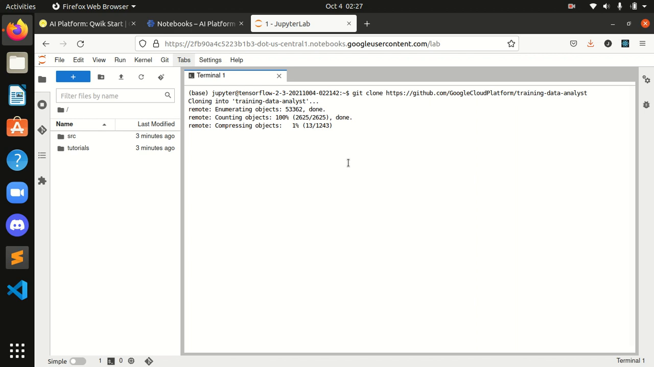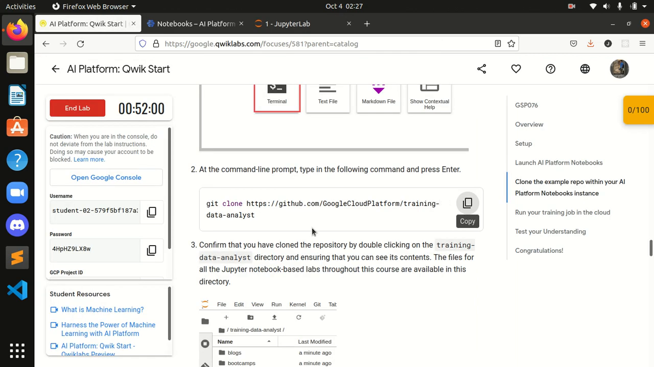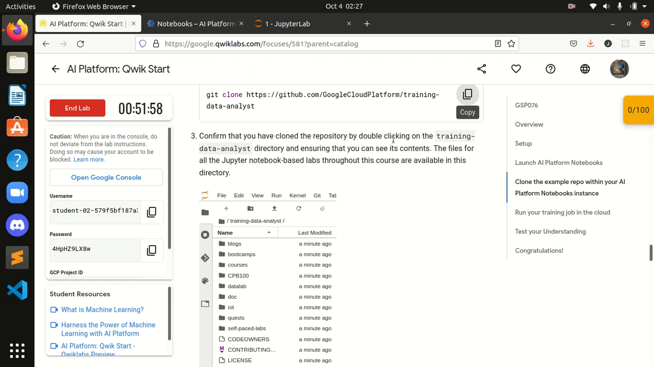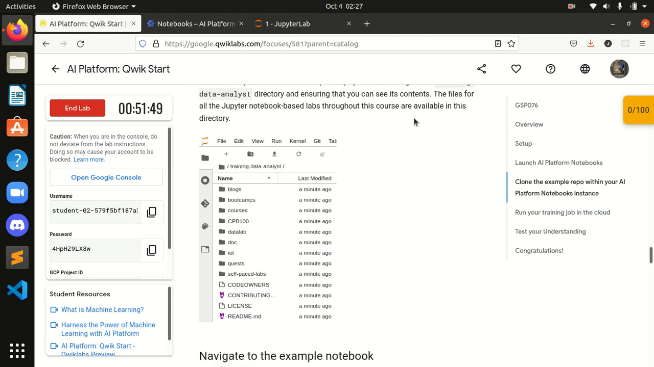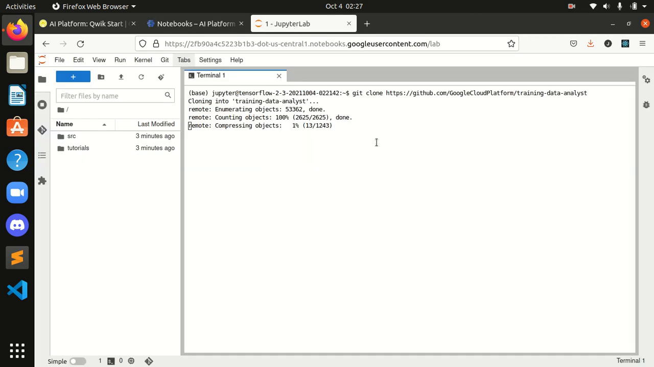Okay, it's getting cloned, as you can see. Hmm, it's a big file. I think it may take some time. It's saying compressing objects. Okay, next, see the next step. Confirm that you have cloned the repository by double clicking on the training data analyst directory, ensuring that you can see its content. The files for all Jupyter notebook based labs throughout this course are available in this directory. We will see the files after this compressing finishes.